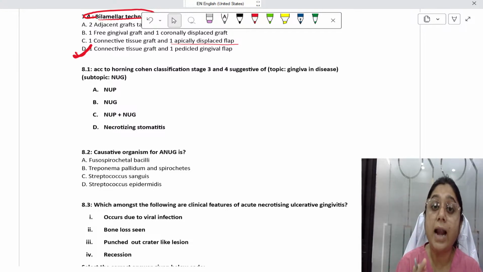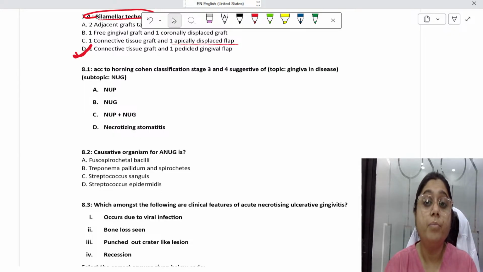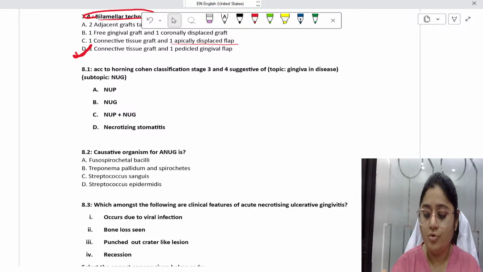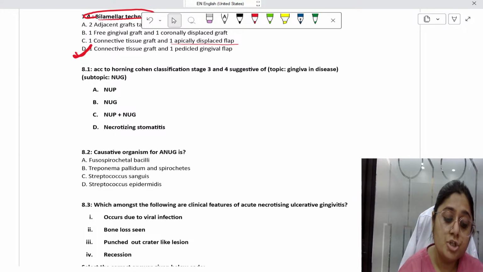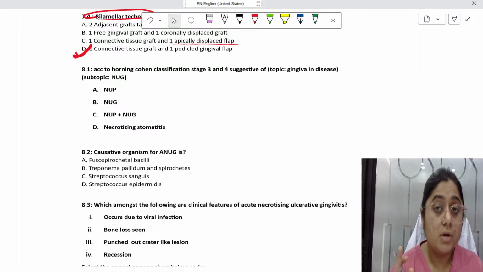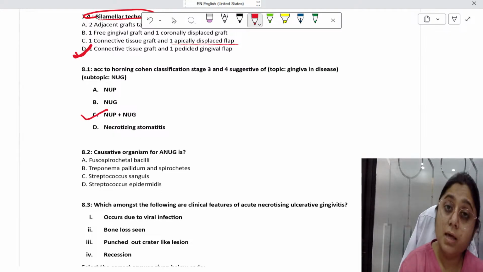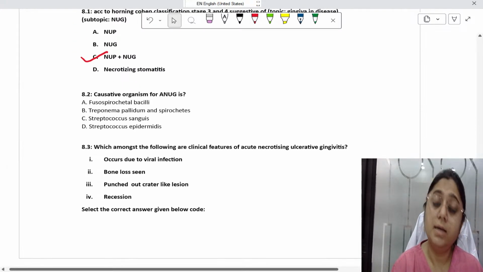There is punched out crater like necrosis of the gingiva. When this necrosis starts at the tip of the interdental papilla, it is stage 1. Then it extends to the entire papilla, then involves the attached gingiva and entire mucosa, then it can perforate the alveolar bone and the skin. Accordingly, it is classified as stage 2, 3, 4, 5, 6, and 7. Stage 3 and 4 are suggestive of NUG and NUP. Okay. Now the next question.